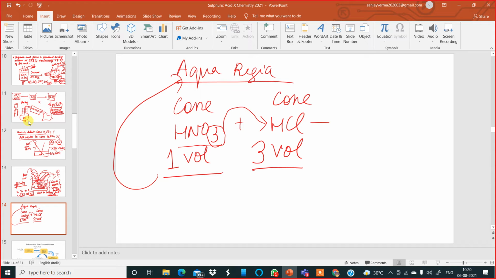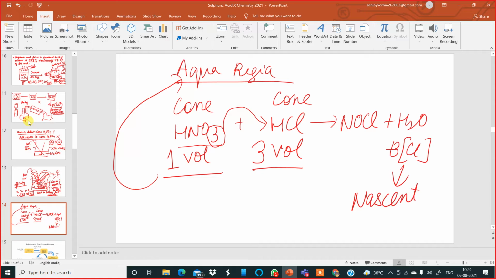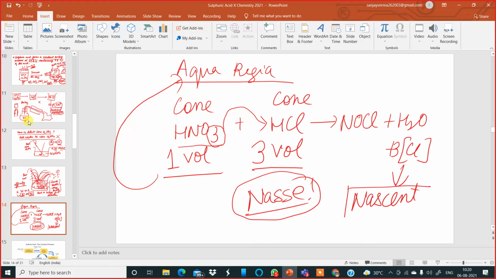Now after that only go to the next step, where when these two acids are combined in this volume ratio, it forms nitrosyl chloride, water, and nascent chlorine. Nascent, N-A-S-C-E-N-T. Not "nasse"; nasse means bathe in Nepali. I am talking about nascent chlorine, a free atom of chlorine which is reactive.